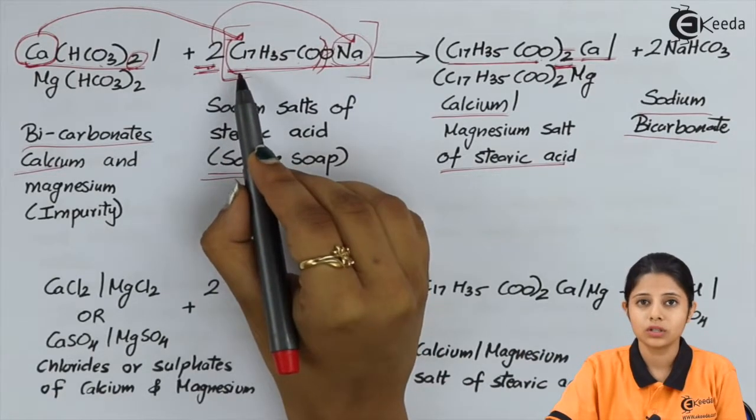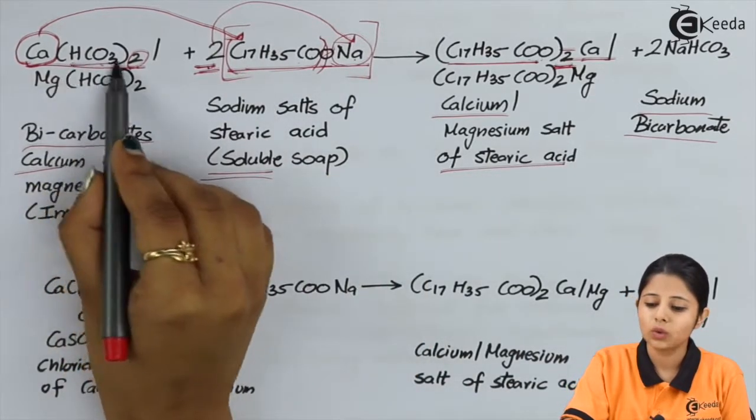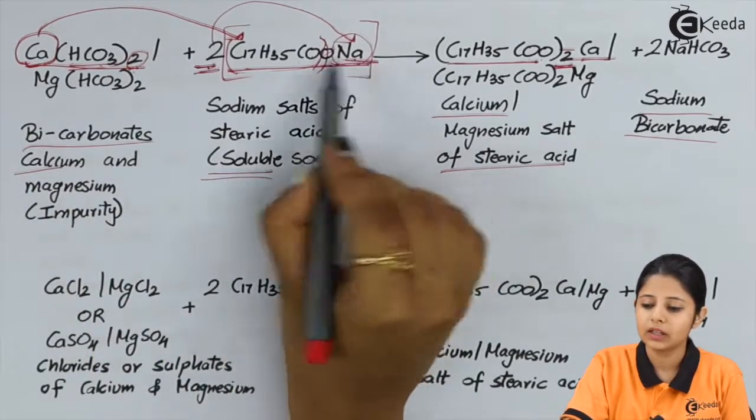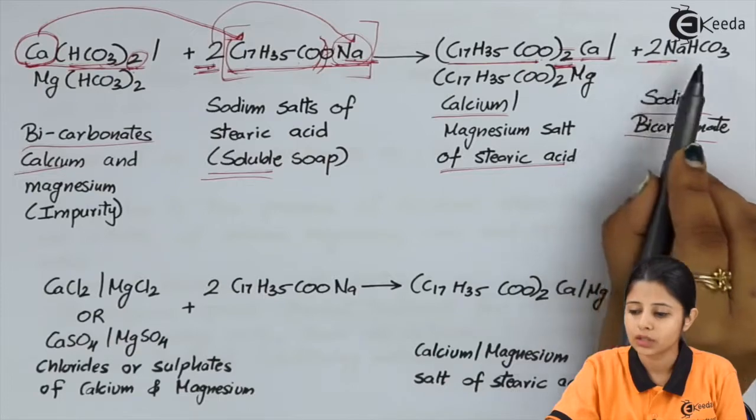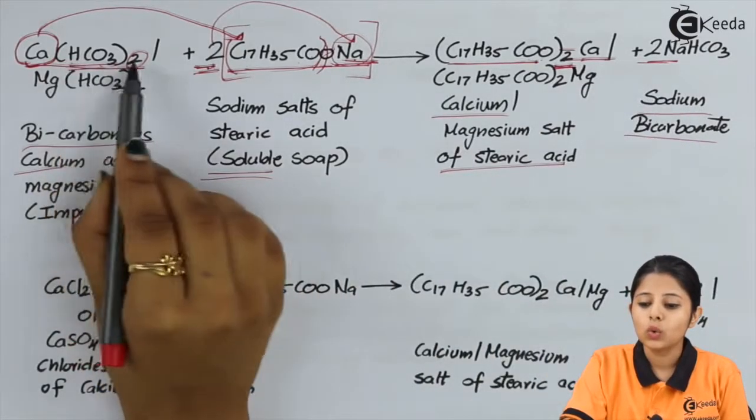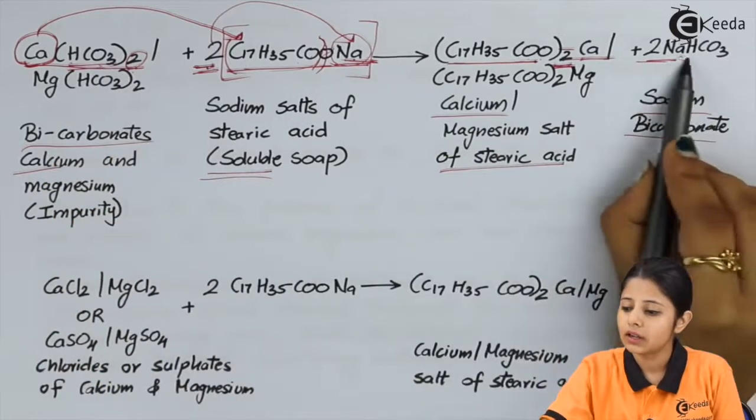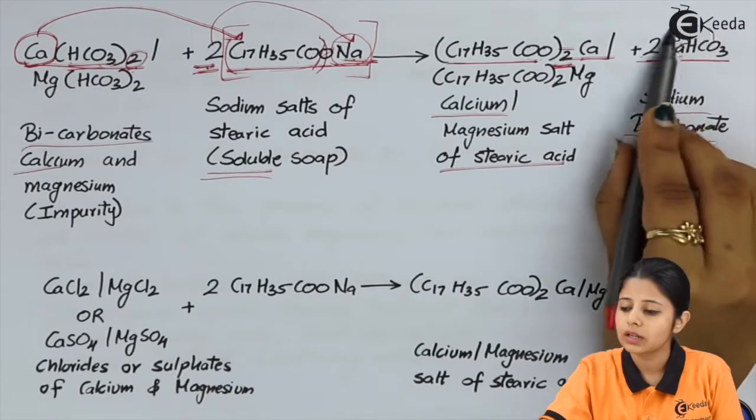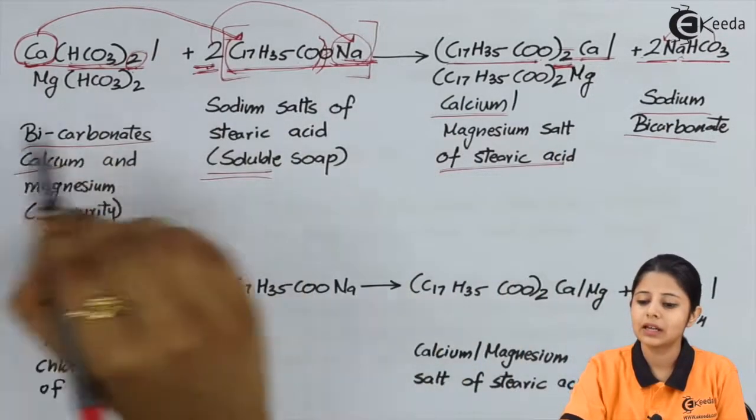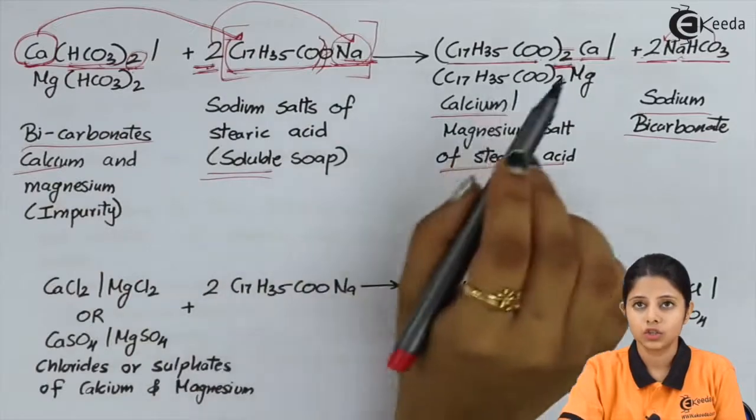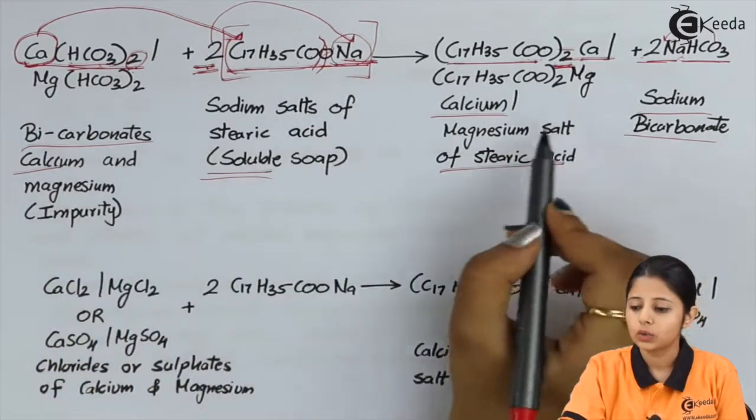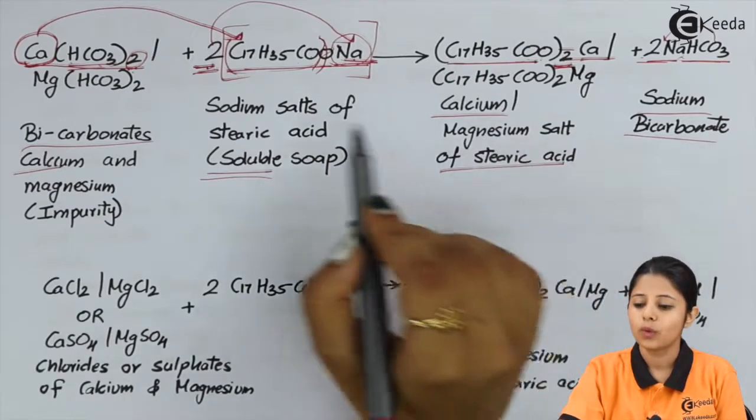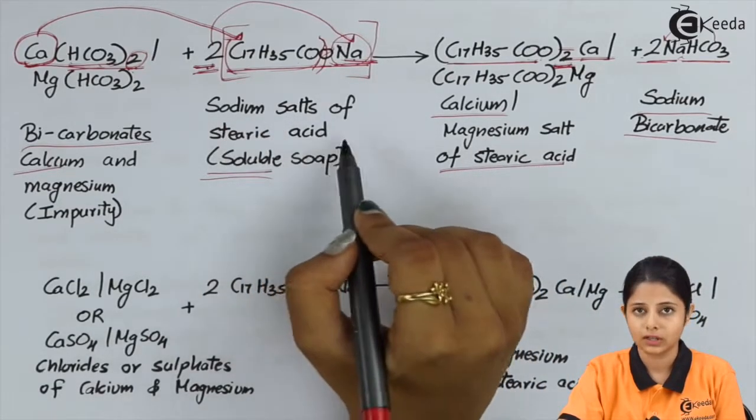Now let us see what all is remaining. We have HCO3 twice and we have Na twice. That means 2 Nas on my reactant side, I have 2 Nas on the product side, and 2 HCO3s on the reactant side, I have 2 HCO3s on the product side as well. That means this entire reaction is my balanced reaction where we convert a bicarbonate of calcium into a stearic salt of calcium with the help of sodium salts of stearic acid.